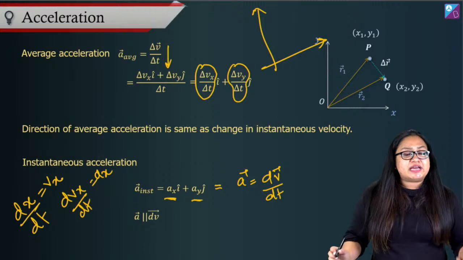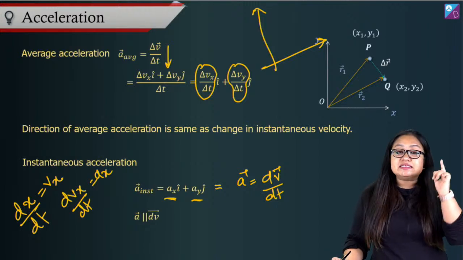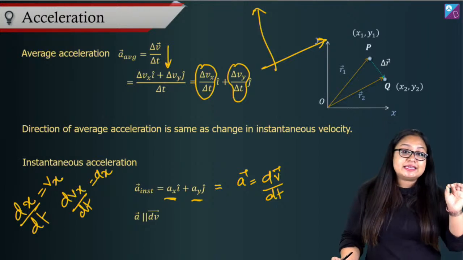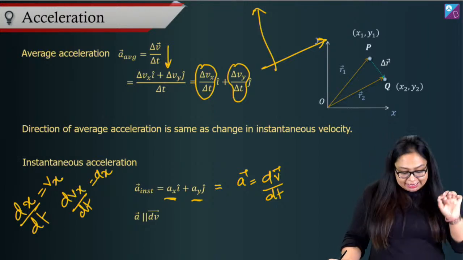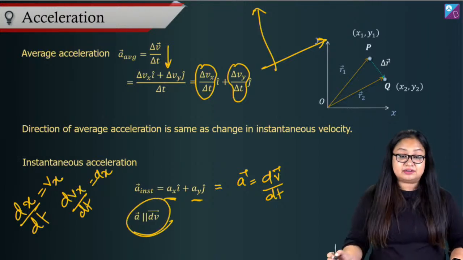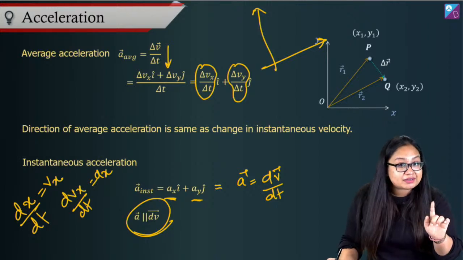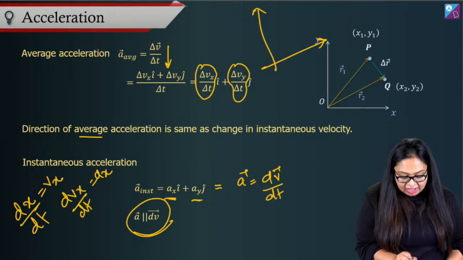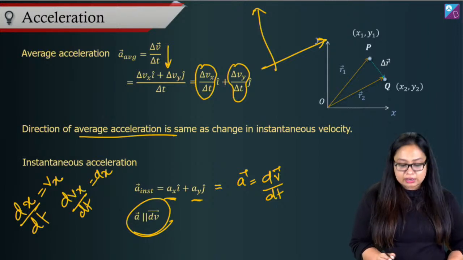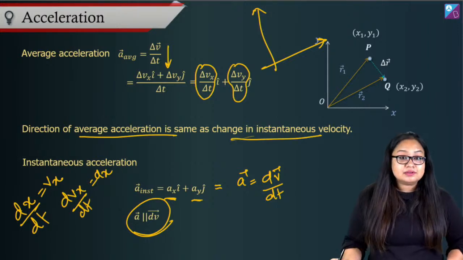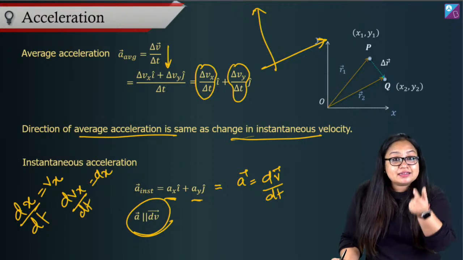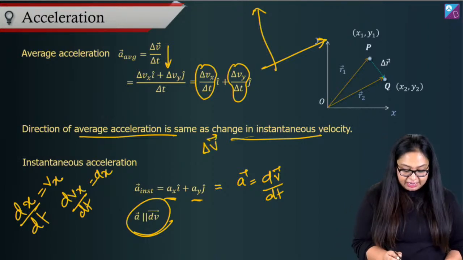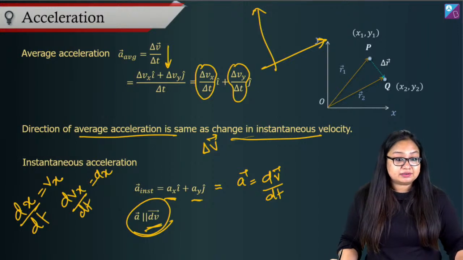Now, when we talk about directions, in case of instantaneous velocity, it was always tangential to the path. In case of instantaneous acceleration, it is along the dv vector. Not along the v vector, but along the dv vector. Similarly, direction of average acceleration is along the delta v vector, the change in velocity vector, and this is parallel to the dv vector.